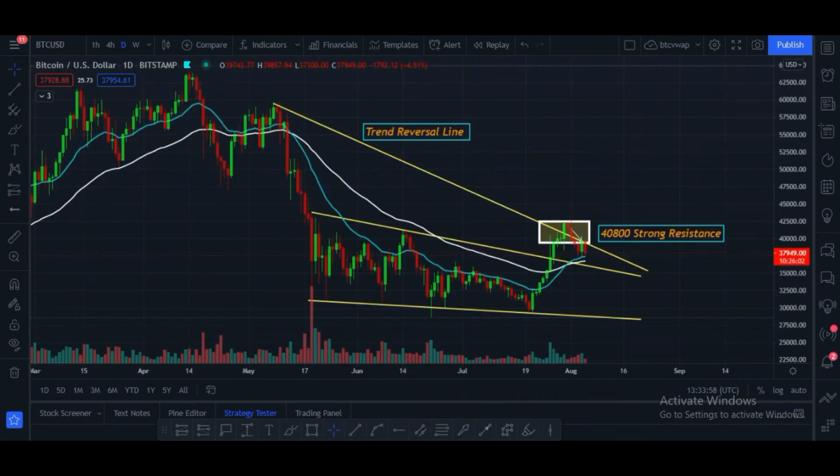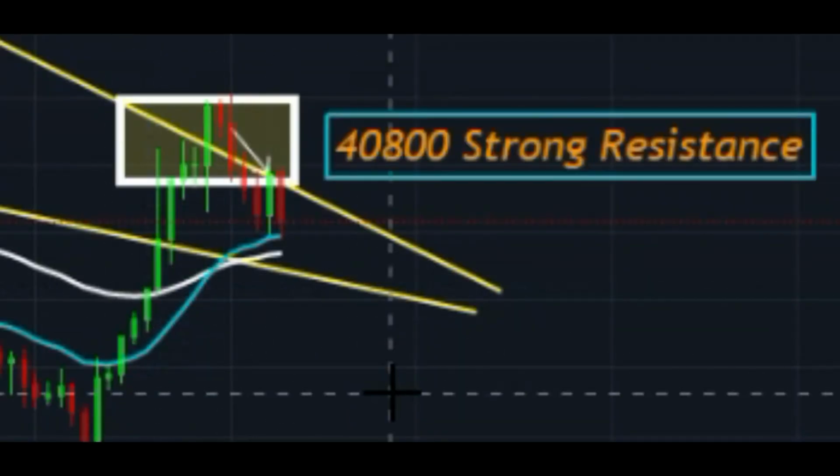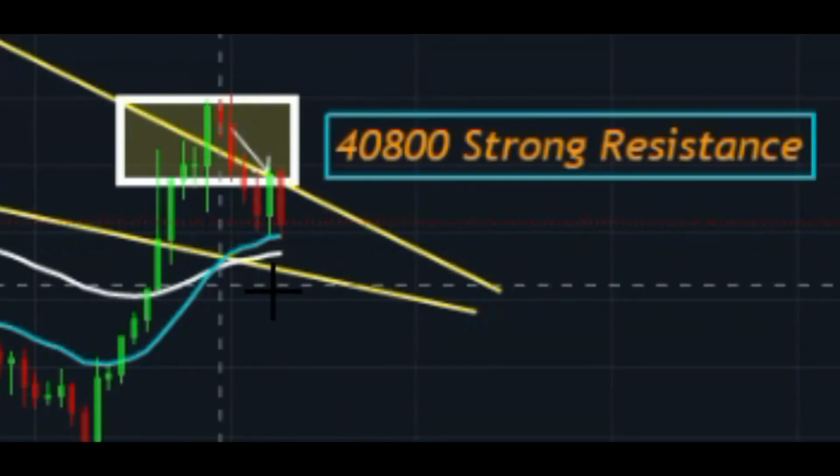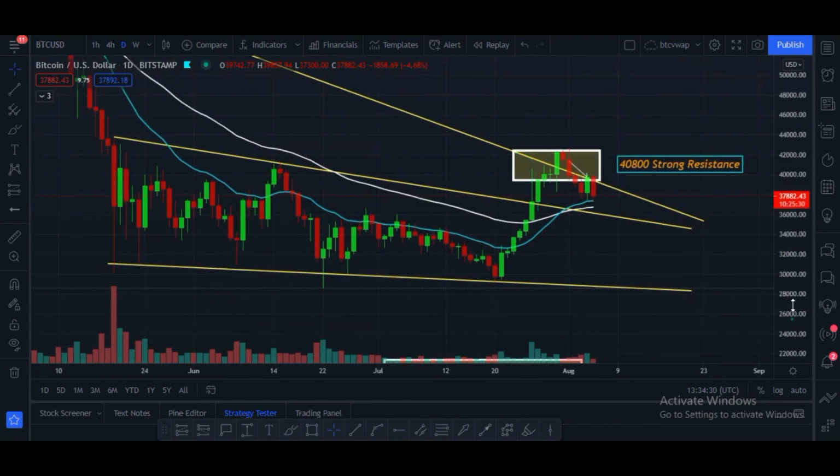Let me please show you my next chart. Here you can see I told you that this is a down sloping resistance line, and Bitcoin tried to break this but failed, and now Bitcoin price is ready to retest these two lines, which are the 20 daily exponential moving average line and the 50 daily moving average line. And here you can see Bitcoin price is still holding this area.